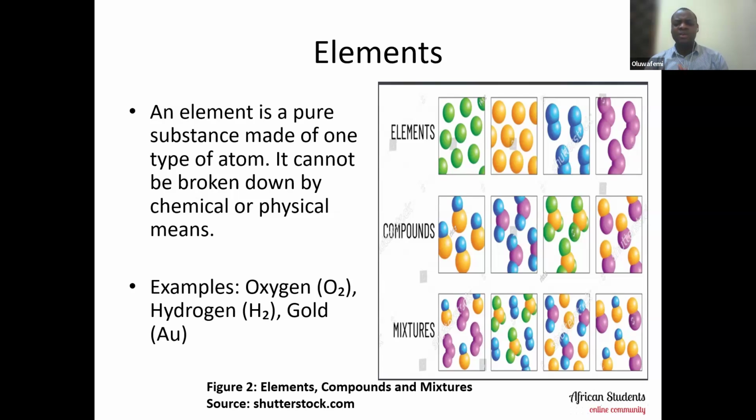For mixture, it's a whole lot different from element and compound. You can see that there is no definite attachment or fixed way in which the constituents are bonded. For compound, you can see that when you have a blue, you have a yellow, and it is bonded like that in a ratio 1 to 1. Then for the other one, you see the two blue and one pink bonded like that in the ratio 2 of blue to 1 pink.